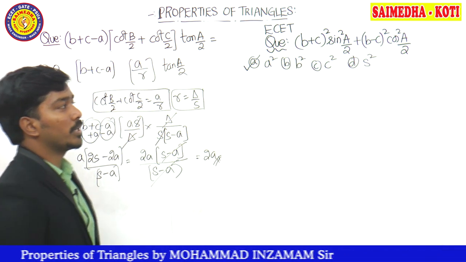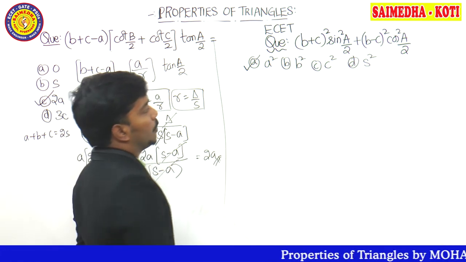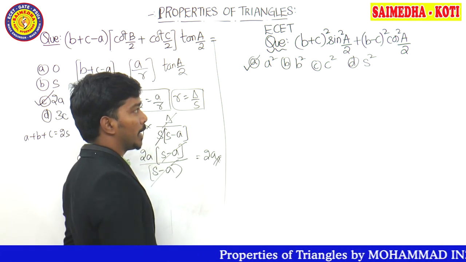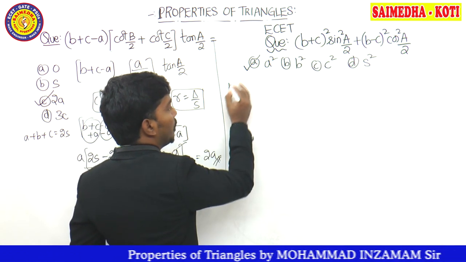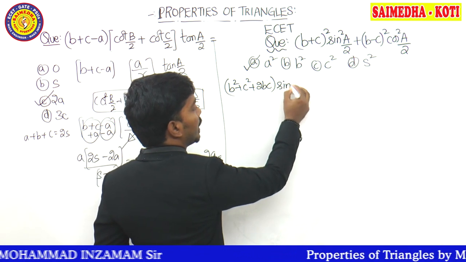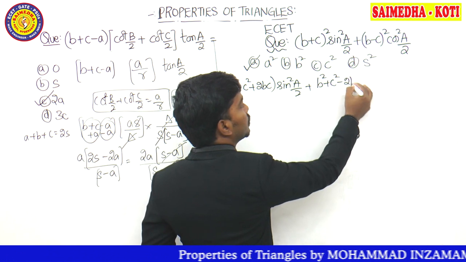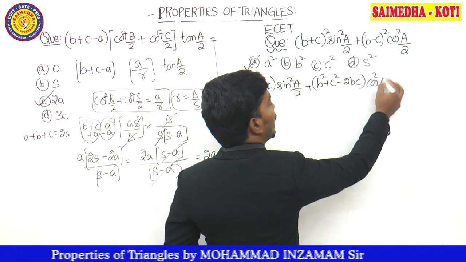B plus C whole square sin square A by 2, B minus C whole square cos square A by 2. Let's do it with the formulas now and prove that the answer is A square. What can we write for B plus C whole square? B square plus C square plus 2BC, sin square A divided by 2. Next one is what? B square plus C square minus 2BC, cos square A divided by 2.